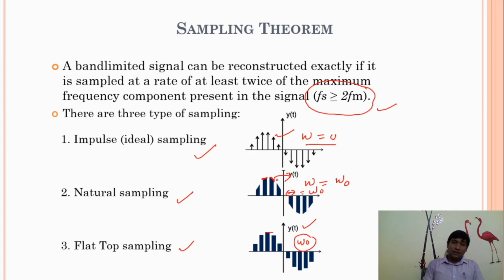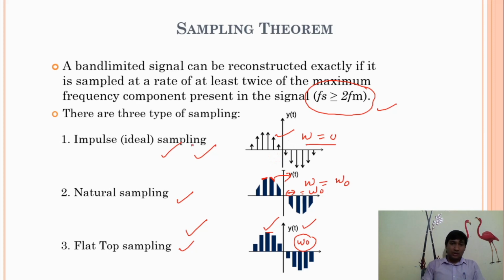To avoid mixing of noise, we use this nature of pulse, which is flat top sampling. So generally, for a specific purpose, we use flat top sampling. For better understanding of the sampling theorem, we'll consider this method. All of our discussion of the sampling theorem remains the same for all these cases, only the nature of the impulses varies.